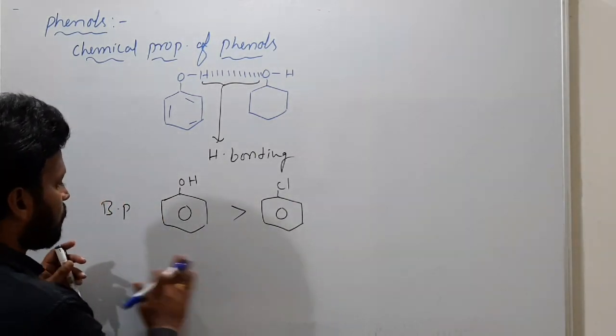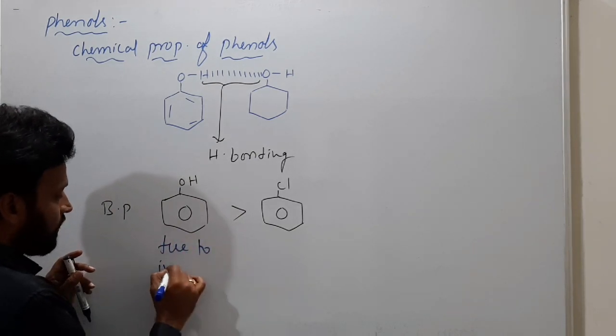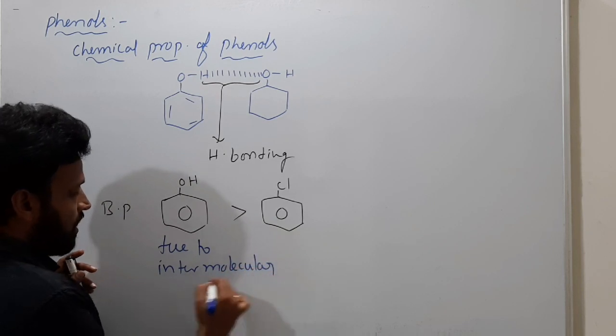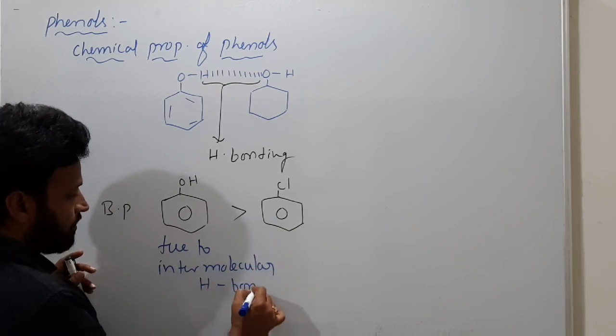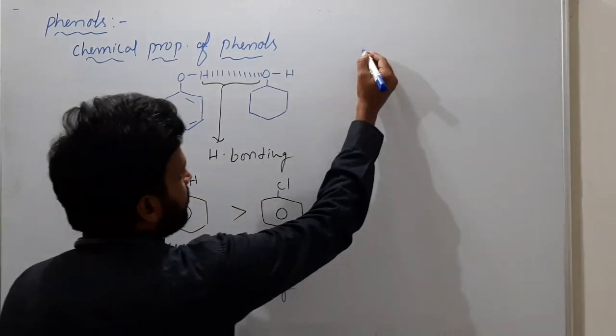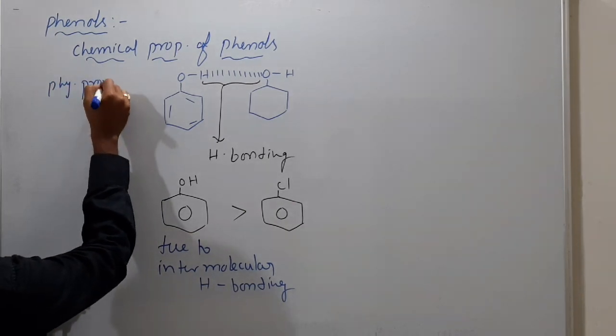Why? Due to intermolecular hydrogen bonding. And moreover, we are talking about phenol's nature, so these are physical properties we are discussing.